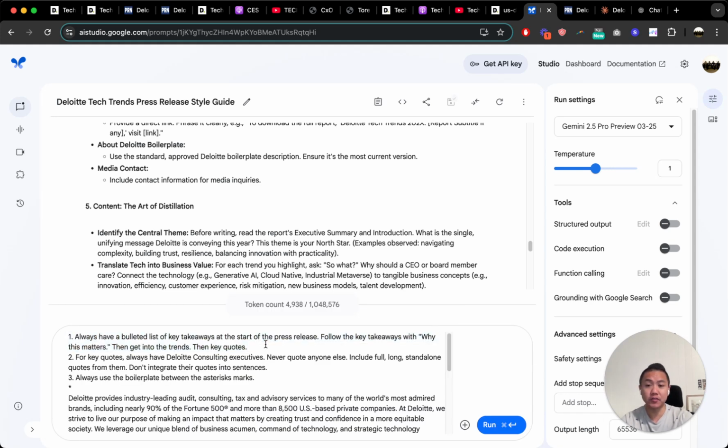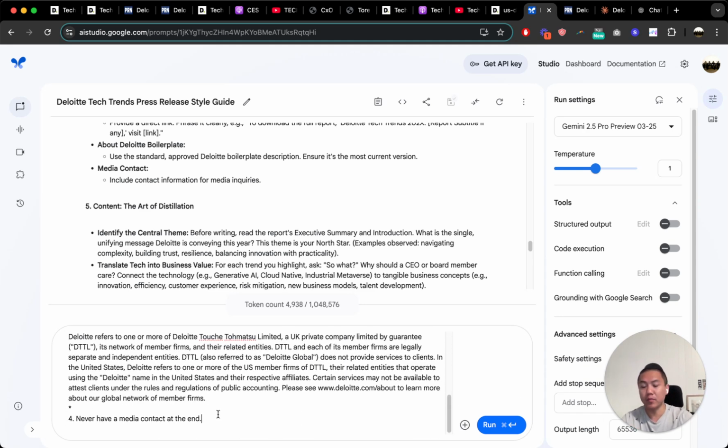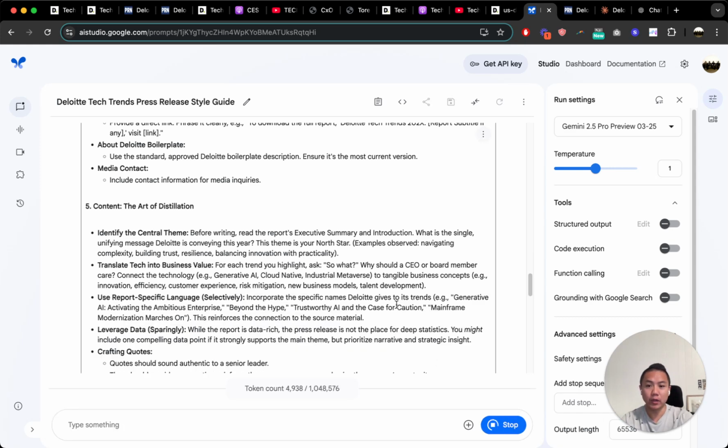Always have a bulleted list of key takeaways at the start of the press release, and then follow the key takeaways with why this matters, then get into the trends, then key quotes. For key quotes, always have Deloitte consulting executives, never quote anyone else, include full, long, standalone quotes from them. Always use this boilerplate. I just copied and pasted this, and then never have media contact at the end. Okay, so these are the improvements to the style guide that we're going to ask for, and then we're going to run that.